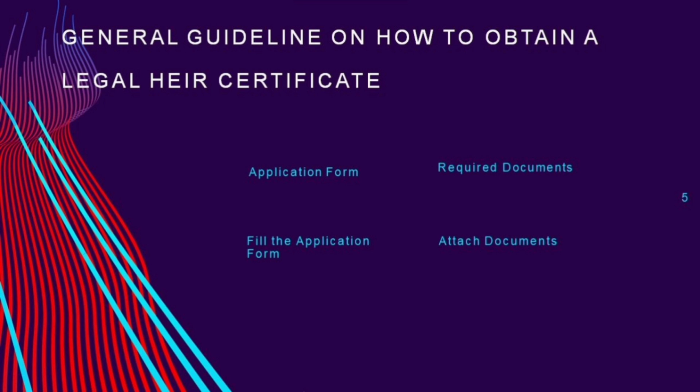Gather the necessary documents. These may include the death certificate of the deceased person, identity proof of the applicant, Aadhaar card, passport, voter ID, etc., proof of residence of the applicant, relationship proof with the deceased, birth certificate, marriage certificate, etc. Any other documents as required by the local authority.